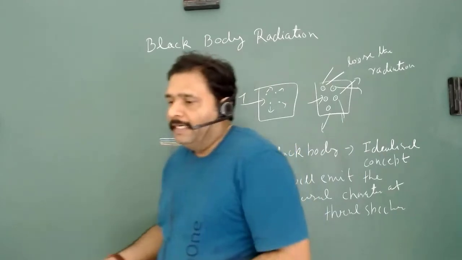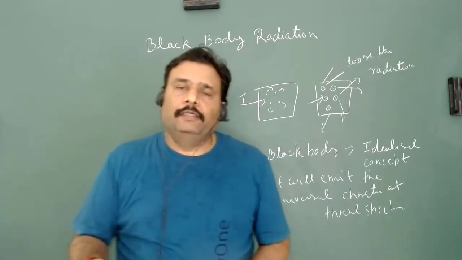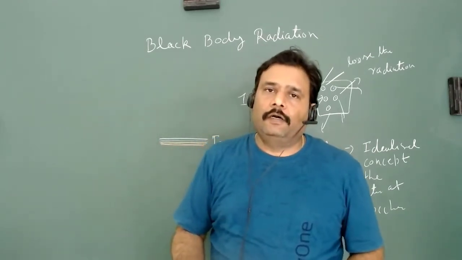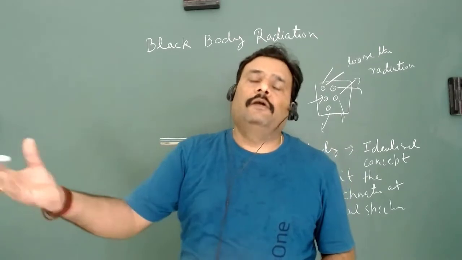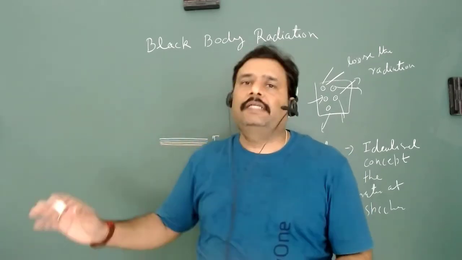What is the meaning of that? The black body is an idealized body which can absorb all possible frequencies, and it can emit all possible frequencies. So it has a universal character.